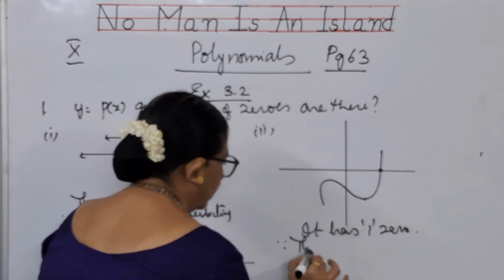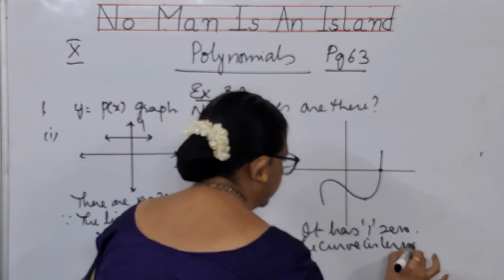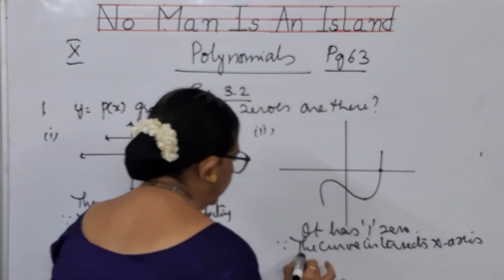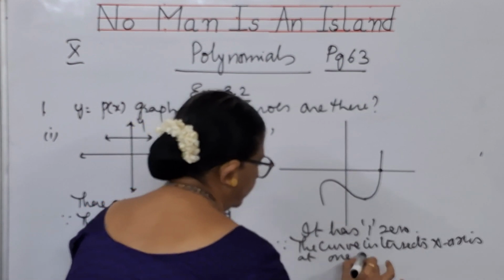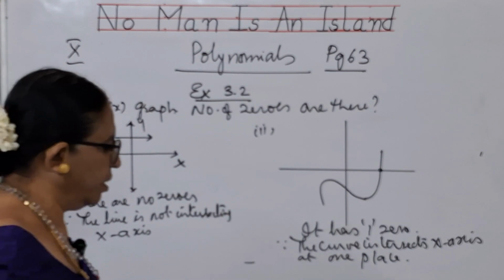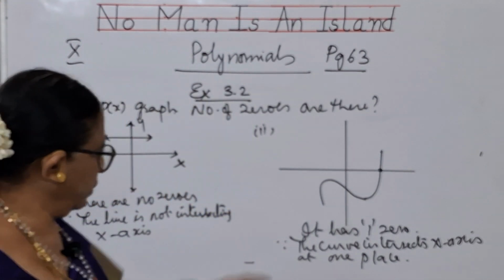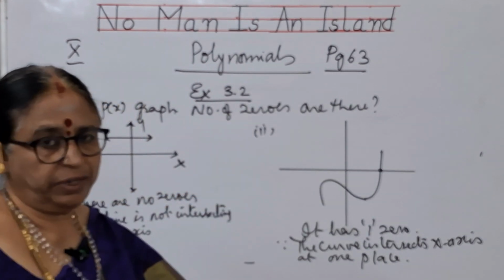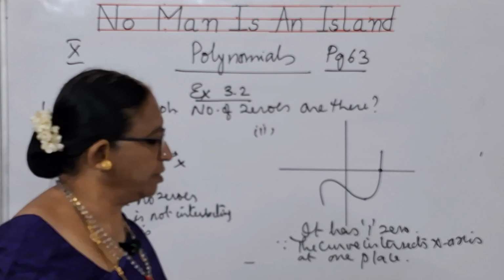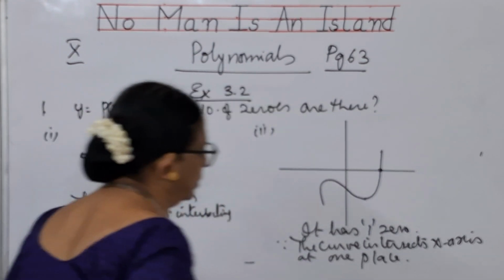Why is it? Because the curve intersects the x-axis at one place. So you will be saying that it has got 1 zero. If this curve had been higher up, you might have got more zeros, but this curve is intersecting the x-axis at only one point. This type of questions you will be getting in objective, children.